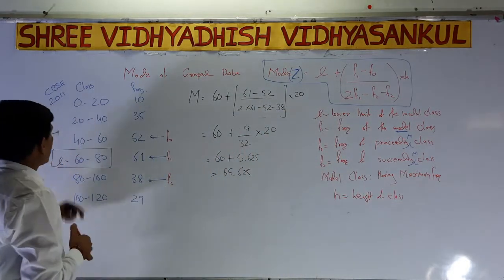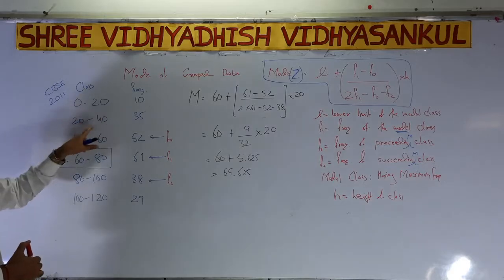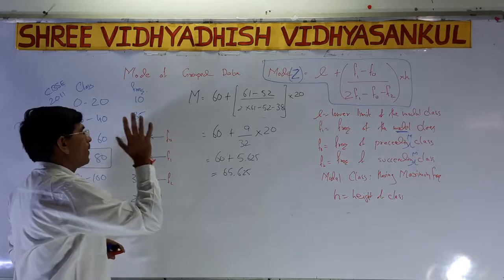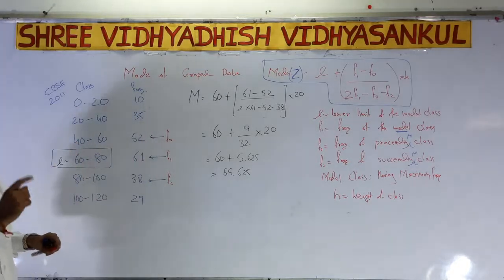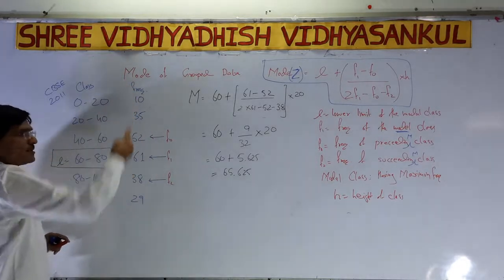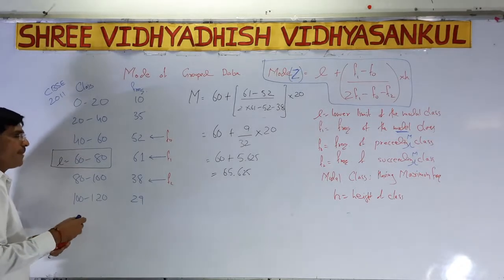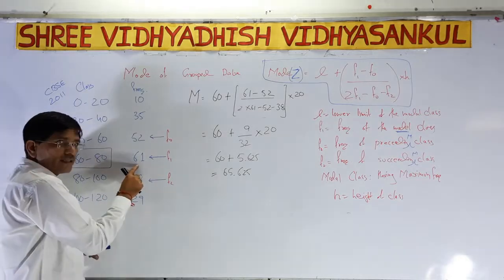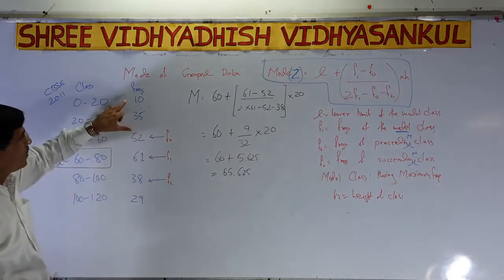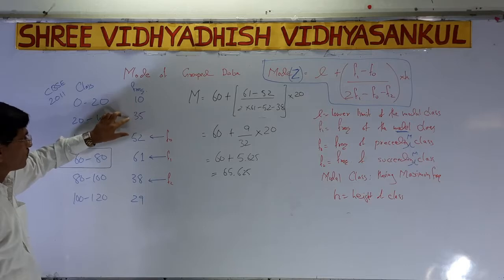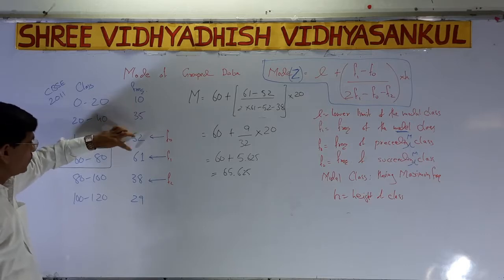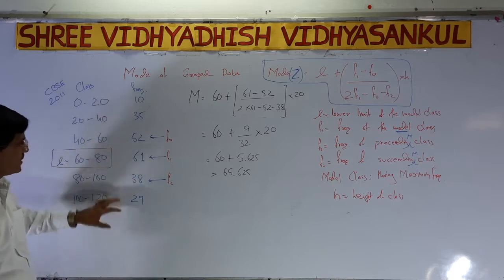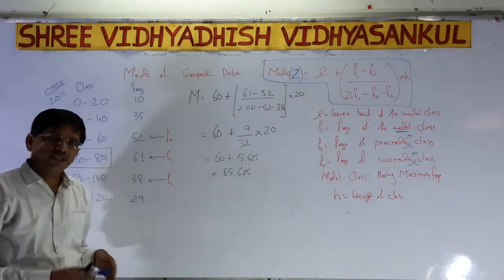Looking at the classes 0 to 20, 20 to 40, 40 to 60, the height of class is 20. Now we do this sum. First we have to find the maximum frequency. If you observe the frequencies 10, 35, 52, 61, 38, 29, out of the 6, the maximum frequency is 61.